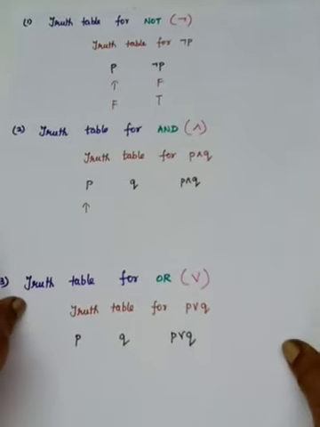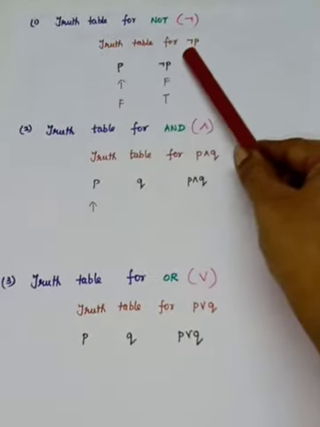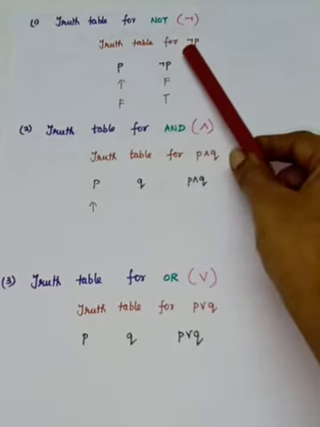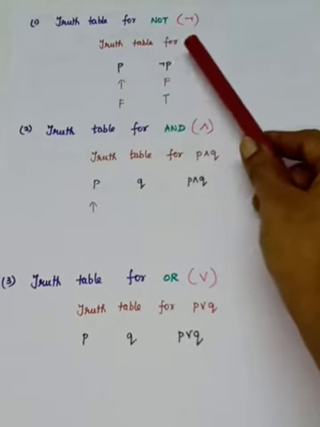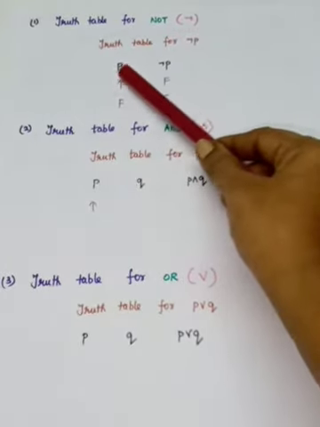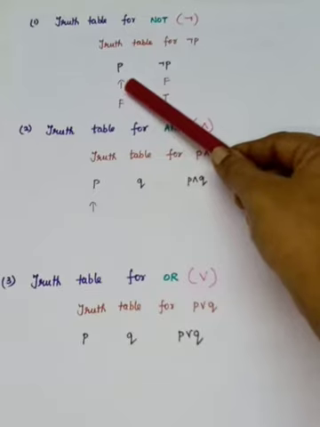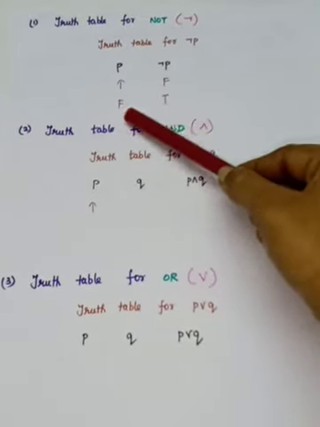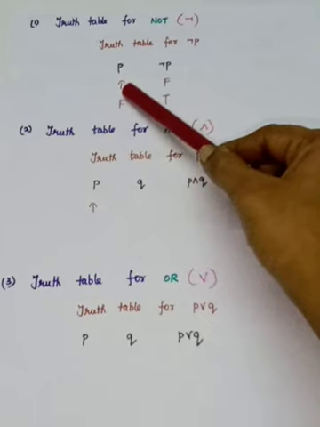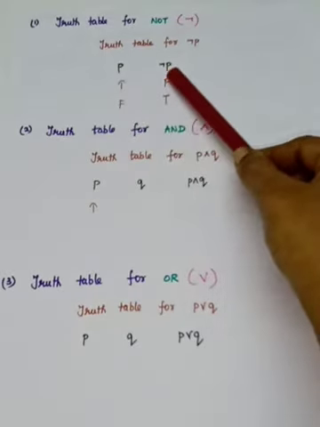Now we are going to write the truth table for negation P. If you use this symbol, it is not. So that is the negation of P. First we have to take the simple statement P, whose truth value is either true or false. So in this way you have to mention P is either true or false, and you are going for the negation P.